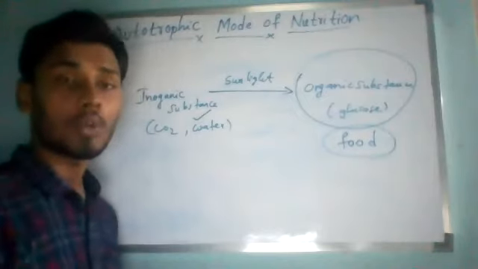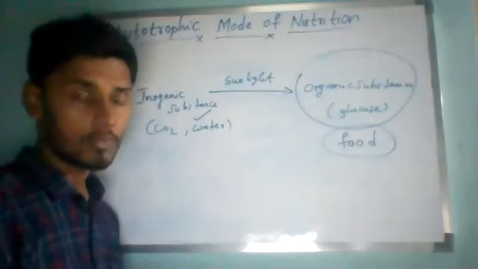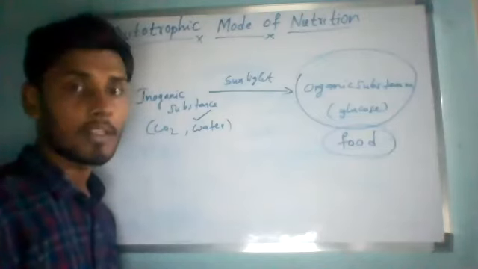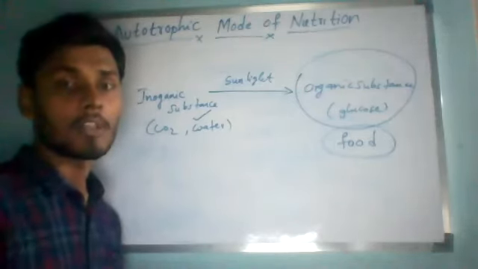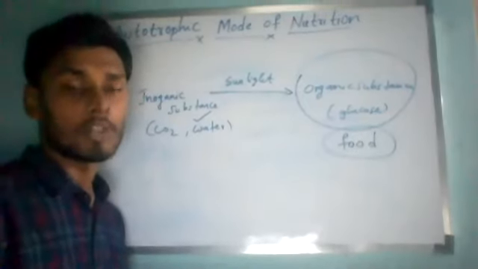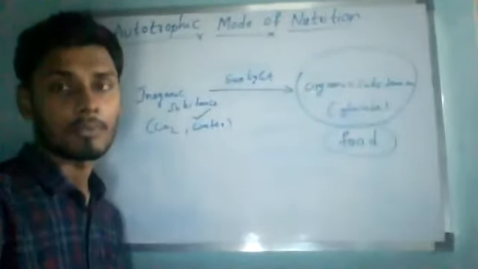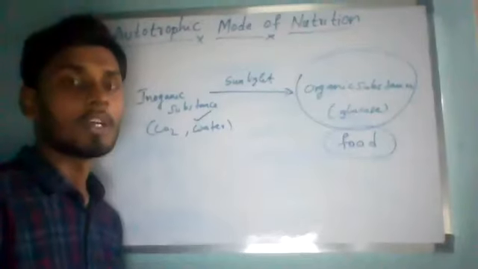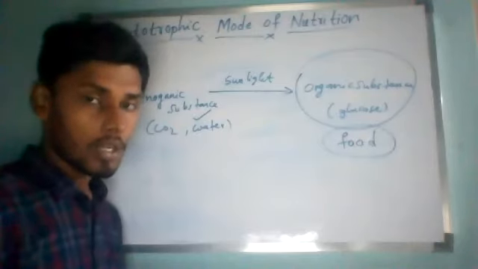Green plants have an autotrophic mode of nutrition. Full stop. The autotrophic bacteria also obtain their food by the autotrophic mode of nutrition. Full stop. Next point. Those organisms